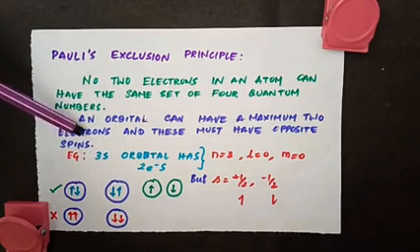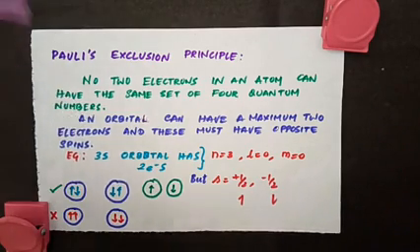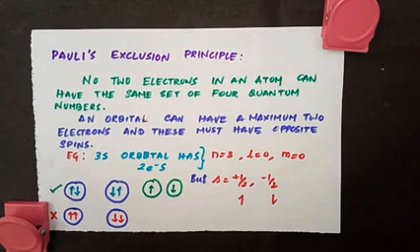The other way to state Pauli's exclusion principle is an orbital can have a maximum of 2 electrons and these must have opposite spins. We have seen already in each orbital there can be a maximum of 2 electrons. So in an orbital, if the 3 quantum numbers, principal quantum number, azimuthal quantum number and magnetic quantum number, are all the same, at least what will be different? The spin of the 2 electrons will be different. So obviously the electrons will have different spin quantum number, which means no 2 electrons can have the same set of